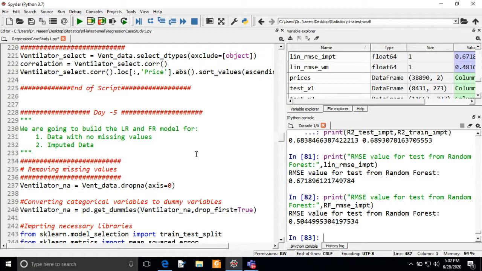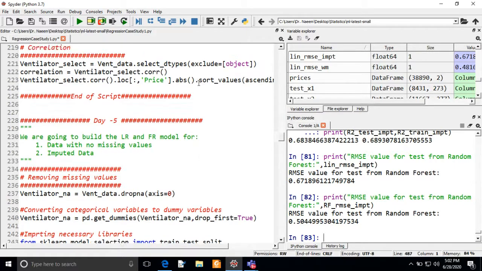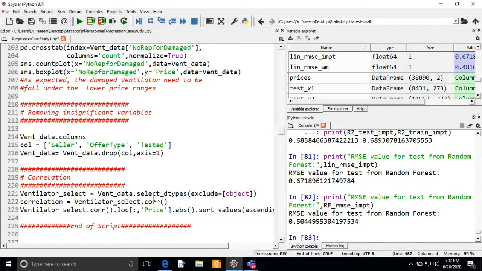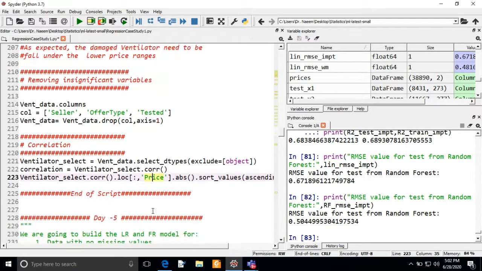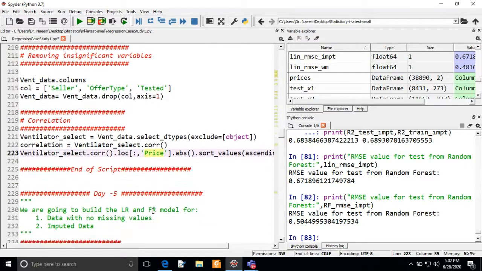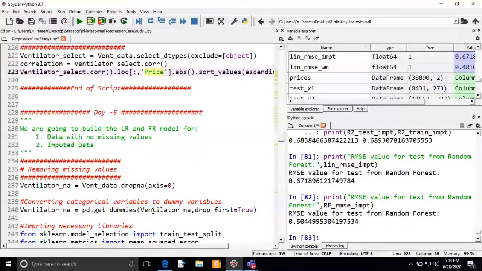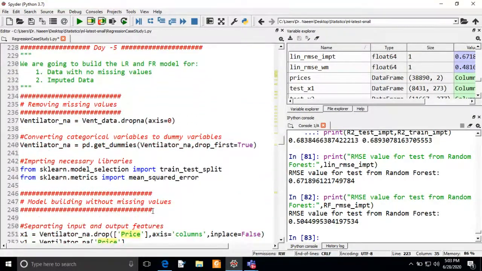We went through this program and discussed it up to this line, and we also found some significant and insignificant variables, and we listed out all these insignificant variables from the data frame. Now we have only the significant variables that will contribute to the analysis.